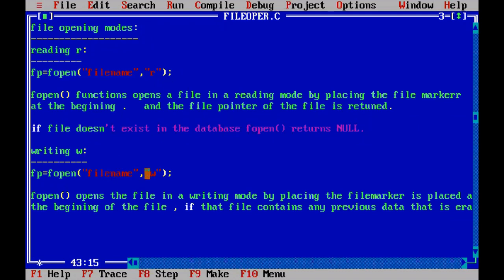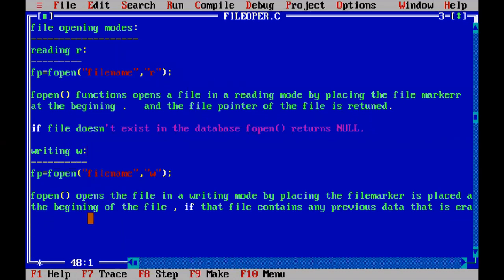So the fopen function will open the file in writing mode by placing the file marker at the beginning of the file, and if the file contains any previous data, that is erased in the writing mode. And we also discussed that everything is fine if the file is there in the database, it will open in writing mode.